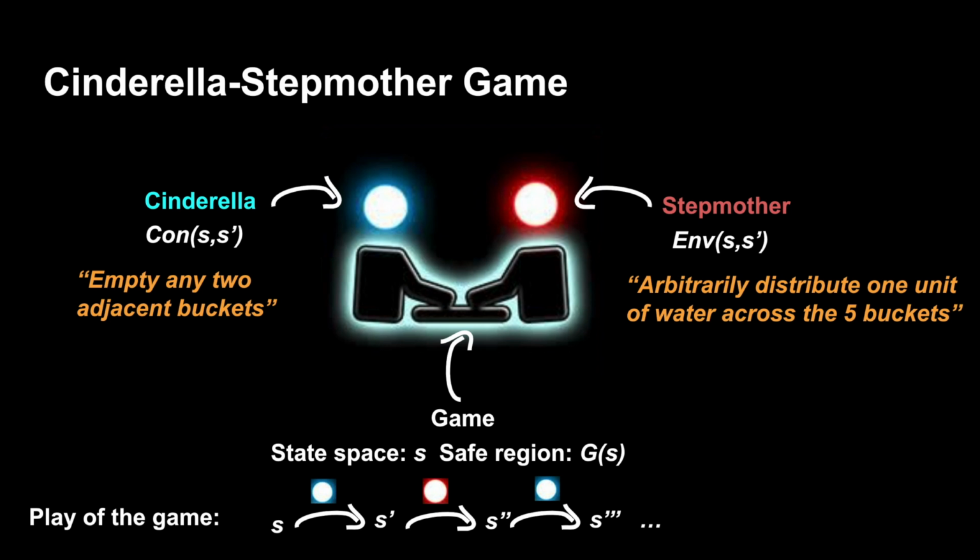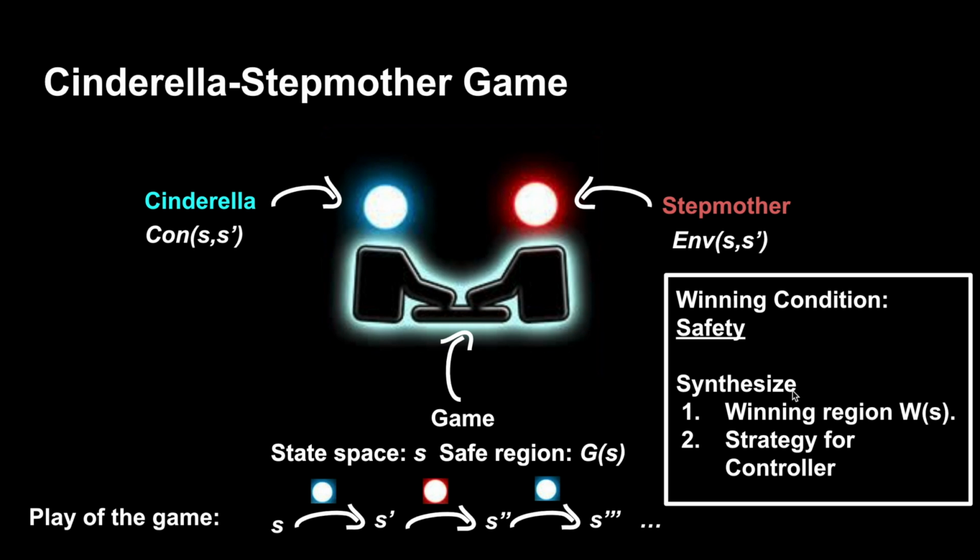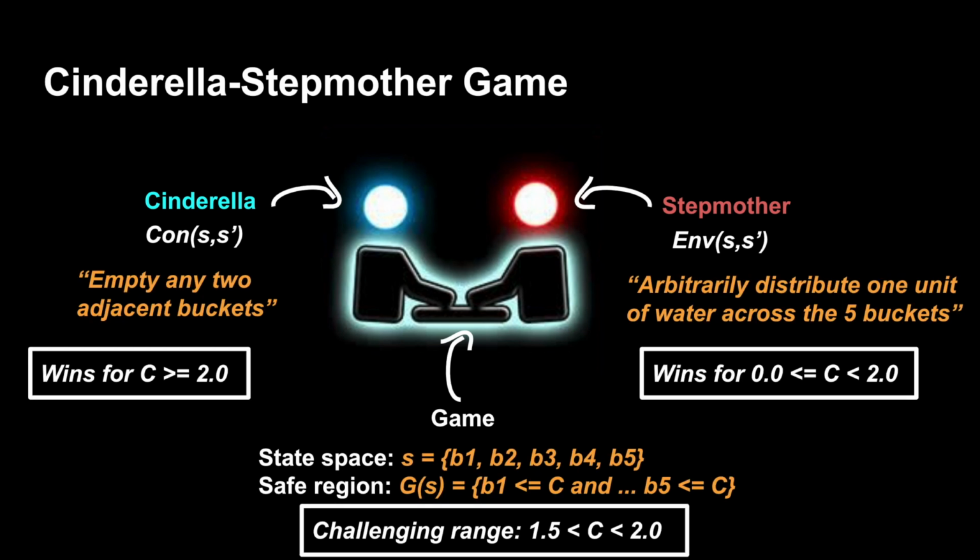If the game is winning for the controller, the aim of synthesis is to find a winning region, that is W(S), and a winning strategy for the controller. A winning region consists of a set of states from which the controller will win if it follows its strategy. The strategy tells the controller which move to play from any given state in the winning region. Cinderella has a winning strategy when C is greater than or equal to 2.0 and doesn't, that is, stepmother wins when C is between 0 and 2.